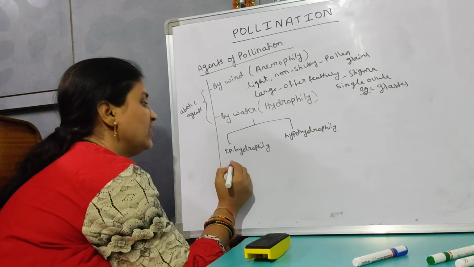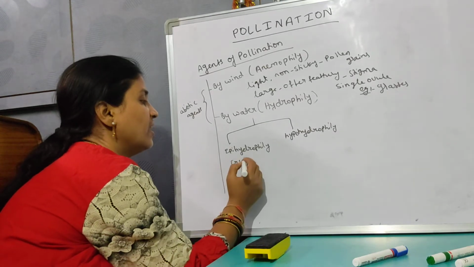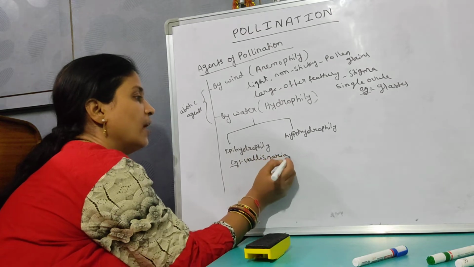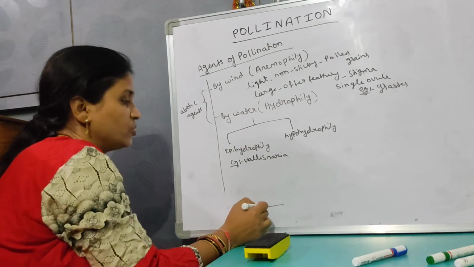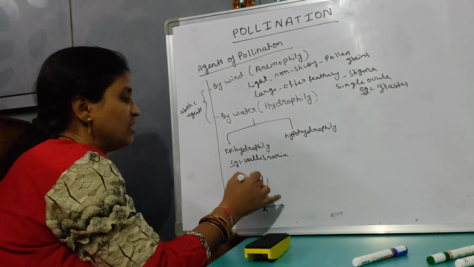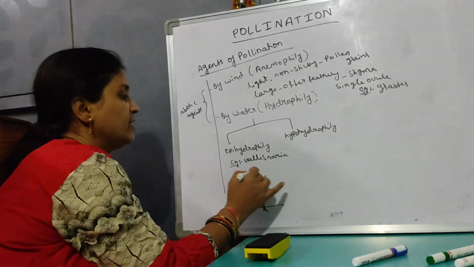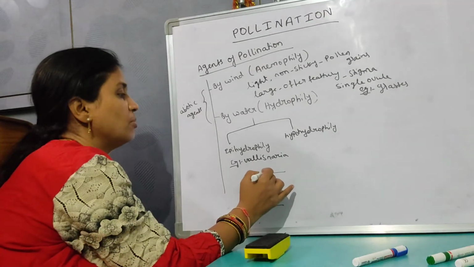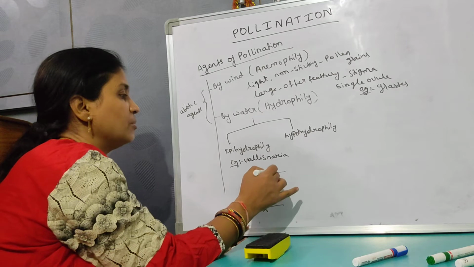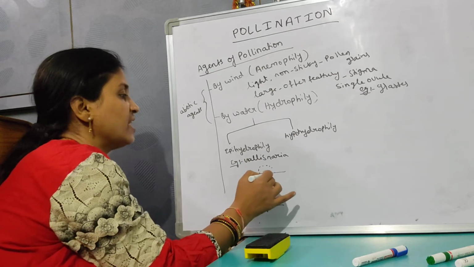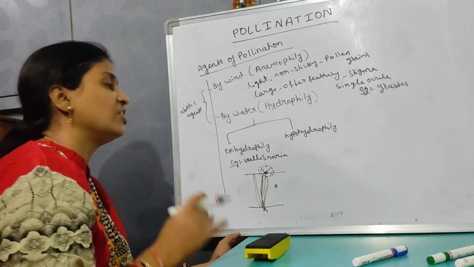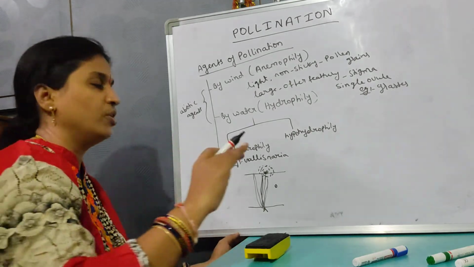So epihydrophily occurs in Vallisneria. It is a rooted hydrophyte, isn't it? Here it has a long stalked female flower, and that long stalked female flower comes up onto the water surface. Then the pollen grains are released and come up onto the surface, and they pollinate the female flower like this. So in epihydrophily, the pollination takes place on the water surface.